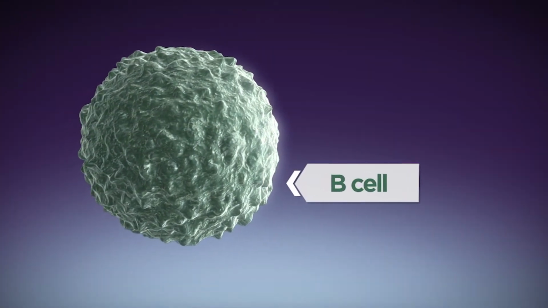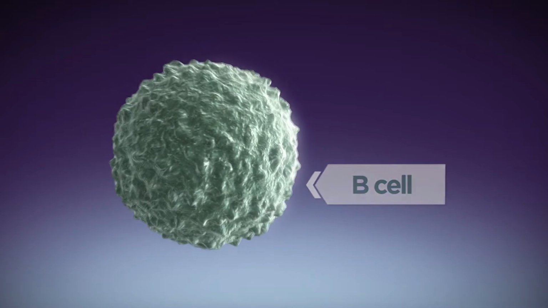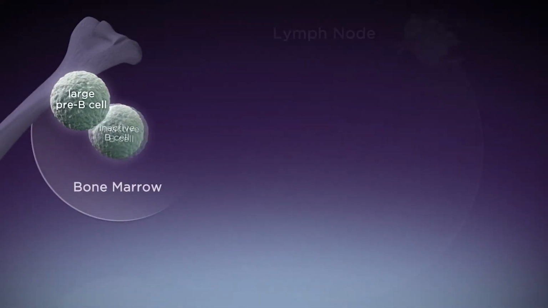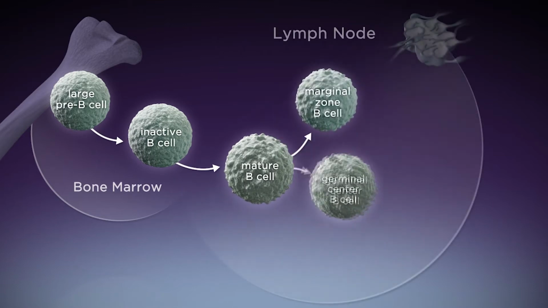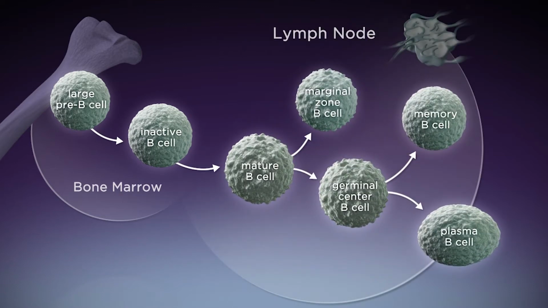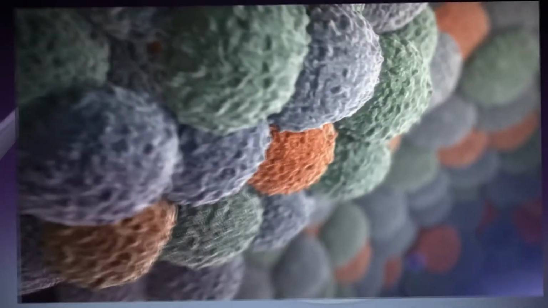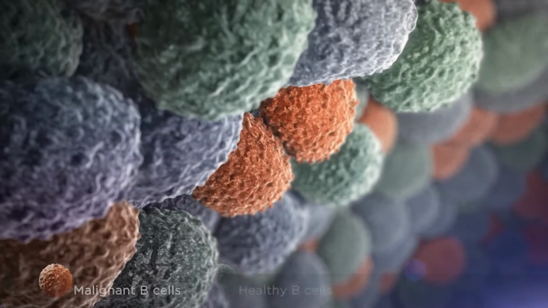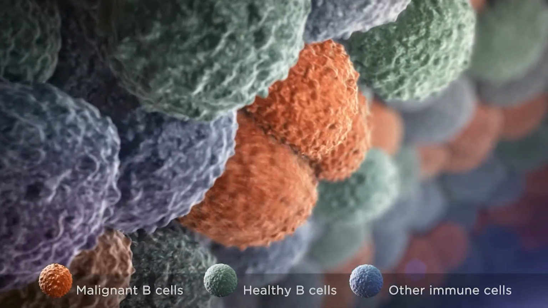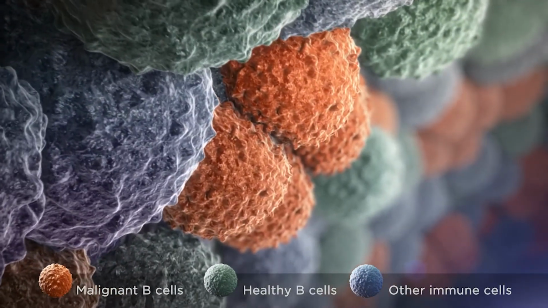Physiologically, B cells support the immune system in its fight against pathogens. However, during their development, B cells undergo multiple steps of differentiation and can sometimes turn malignant. Malignant B cells are functionally incompetent and divide unrestrictedly, crowding out healthy blood cells.